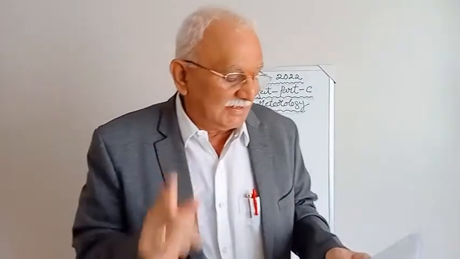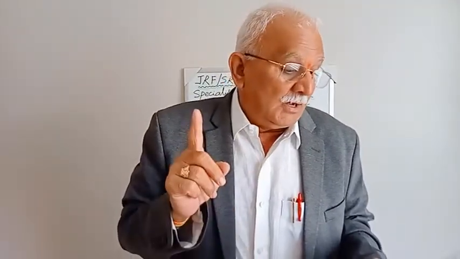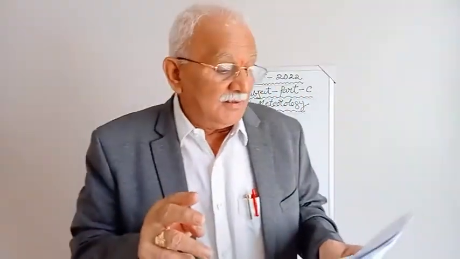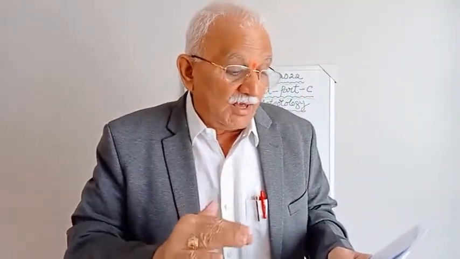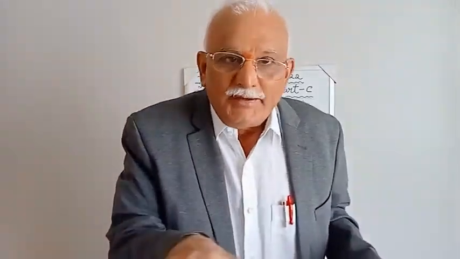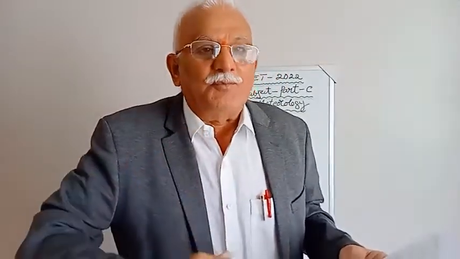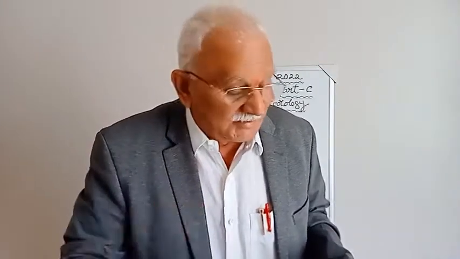Now the correct answer is: subtropical high to equatorial low, they are trade winds. Subtropical high to subpolar low, these are called westerlies. Once again I will tell: polar high to polar low, exactly opposite of westerlies, what we call the easterlies.